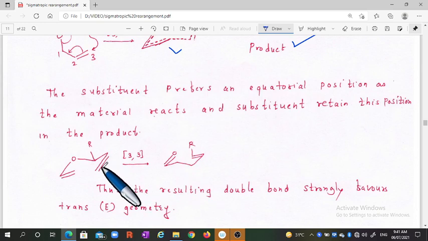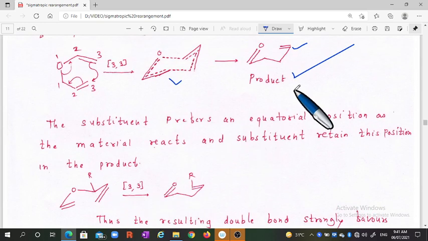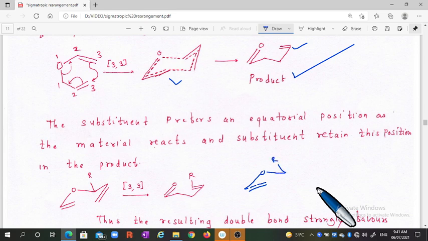But if a substituent is present, in this case R is a substituent, then in the six-membered transition state the R should take the equatorial position. That is oxygen. This is our transition state, with R at the equatorial position.